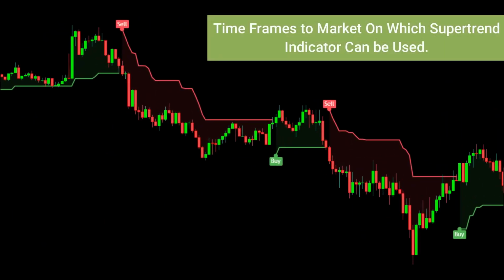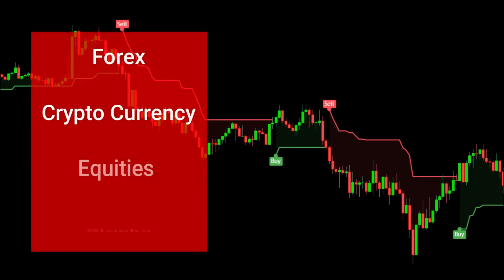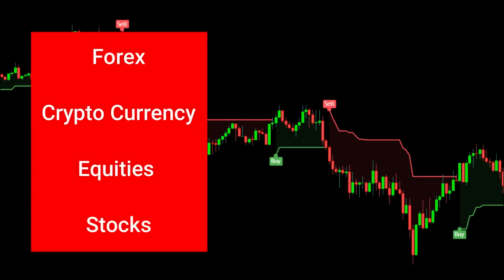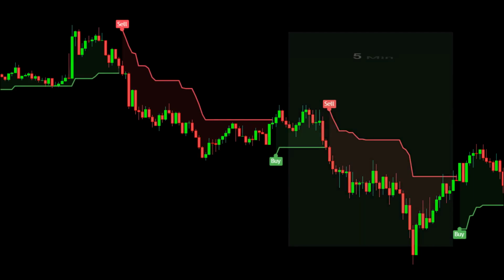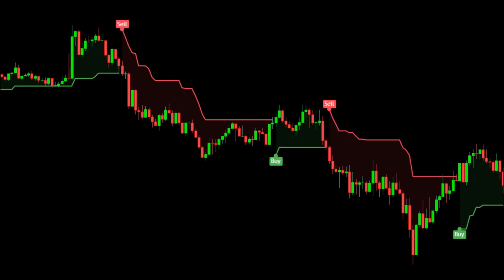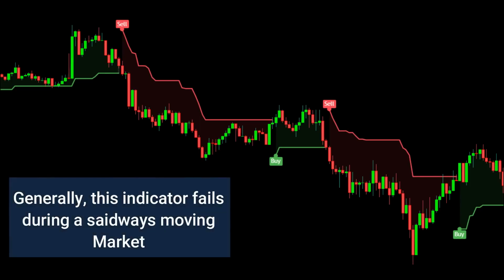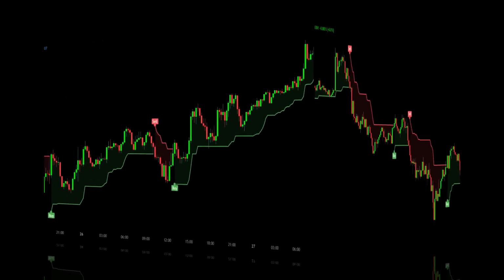Timeframes and markets on which the supertrend indicator can be used. You can use the supertrend indicator in any market. It can be used for equities trading and forex trading, and also for cryptocurrency trading. And you can use it on any time frame, like the weekly time frame if you want to go for long-term investing, or the daily, hourly, 15 minute or 5 minute time frames. But keep in mind that this indicator fails during sideways market time. How to use it properly, we will learn in our strategy section.